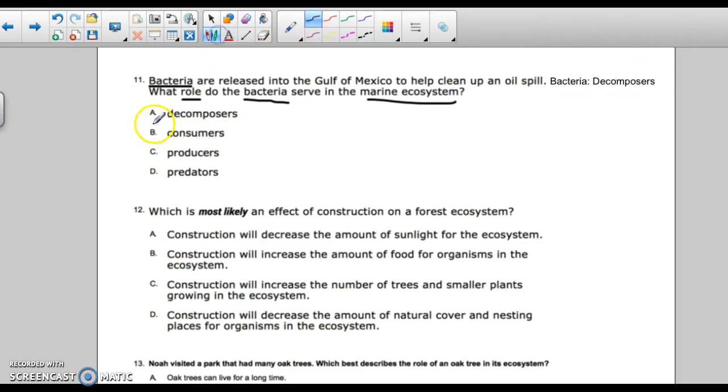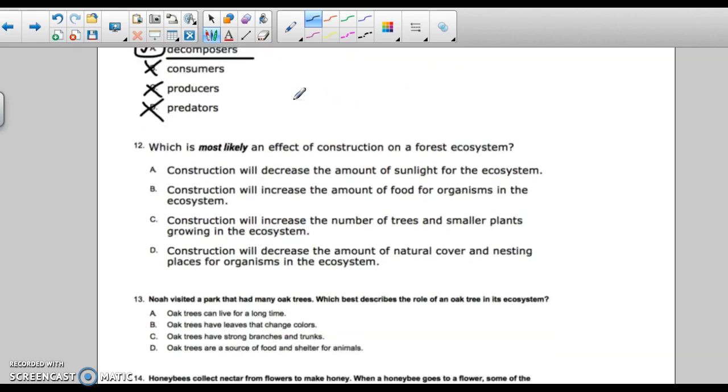Are they decomposers? They are. I want to make sure there's not a better answer. Are they consumers? No, they are not. Are they producers? No, they do not make their own food. Are they predators? Are they hunting things? No, they are decomposing things, breaking things down into nutrients and soil. So if there's an oil spill, we can release some bacteria to help break that oil down back into the nutrients and clean the ocean up. A is your best answer for that.